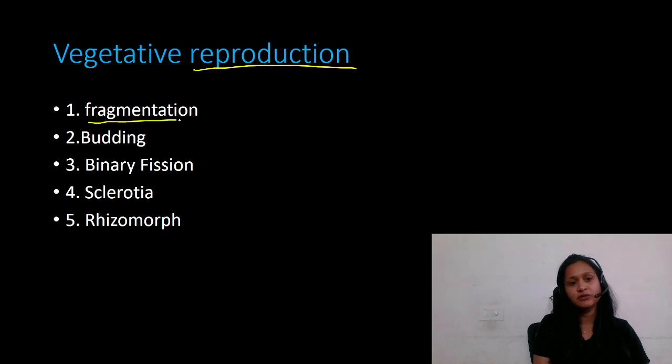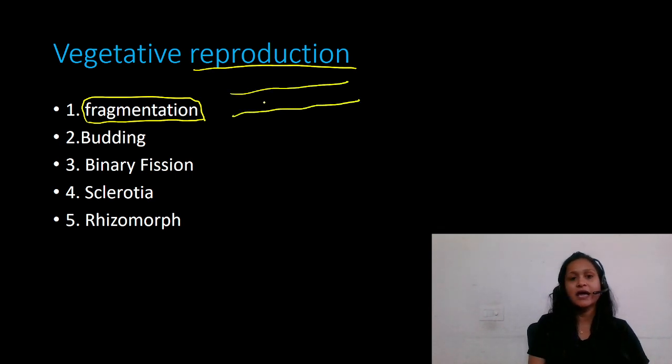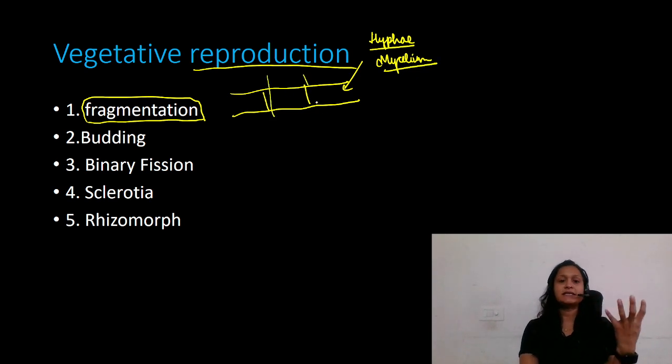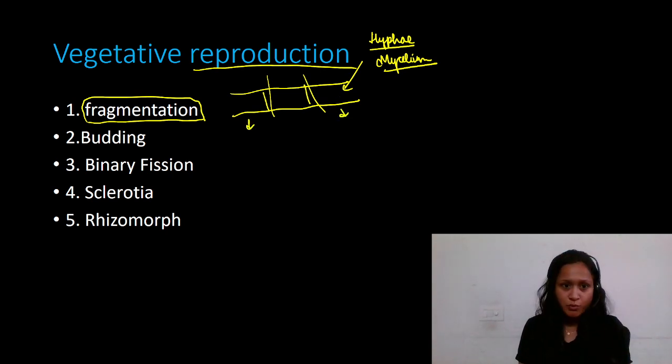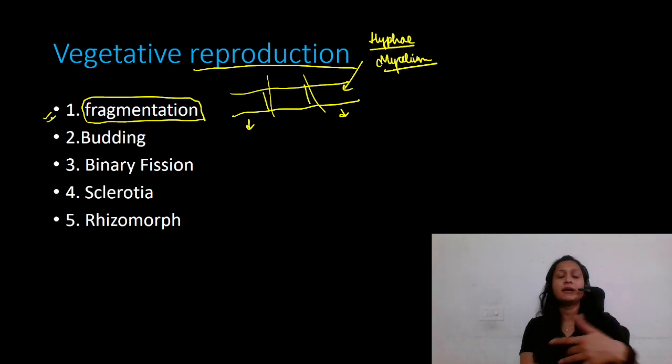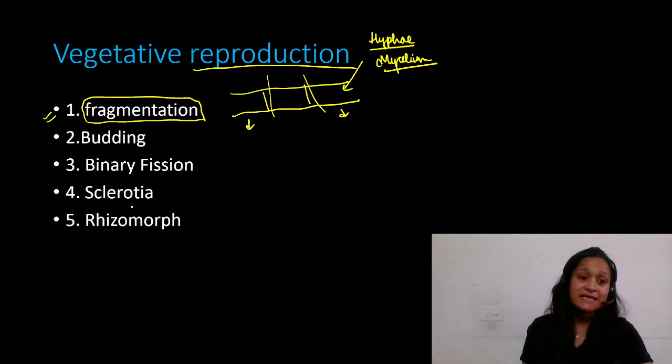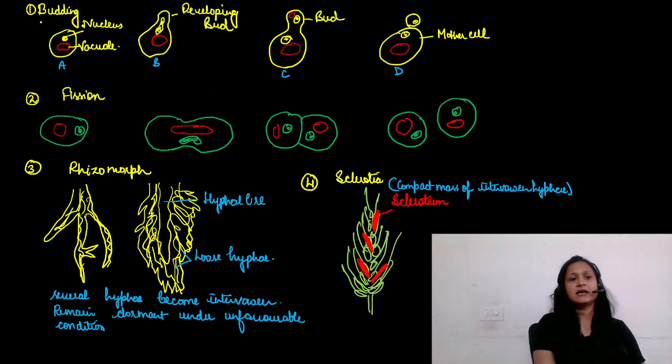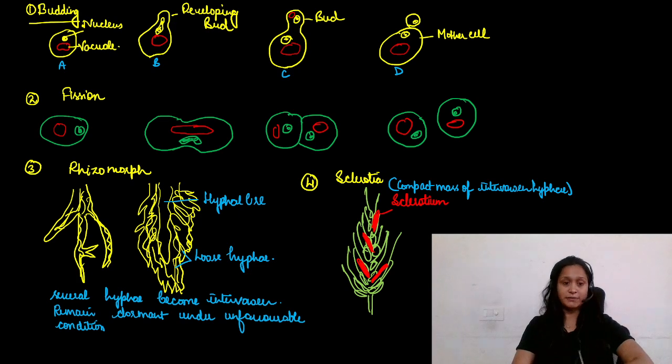Number one is fragmentation. You know the term fragments. Suppose this is a fungal body, and you know that the fungal body is made up of hyphae, and the network of hyphae is called mycelium. This body gets accidentally broken into numerous fragments, and every fragment is capable of producing a new body. That is very easy for you because you have learned many times how fragmentation occurs. Budding, binary fission, sclerotia and rhizomorph are new for you. Let us see that. Here you can see all the images I have drawn for you.